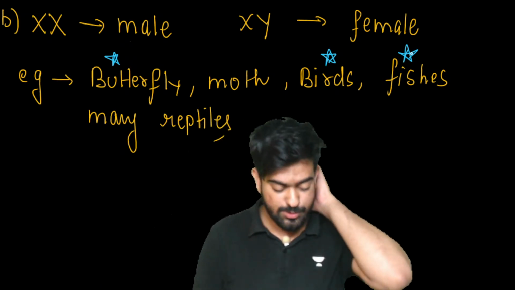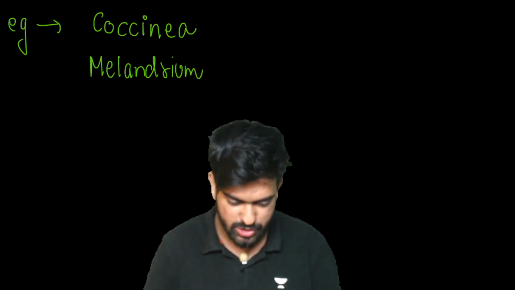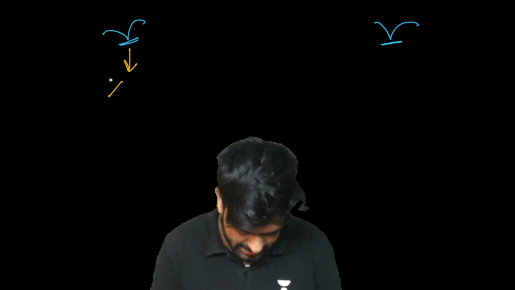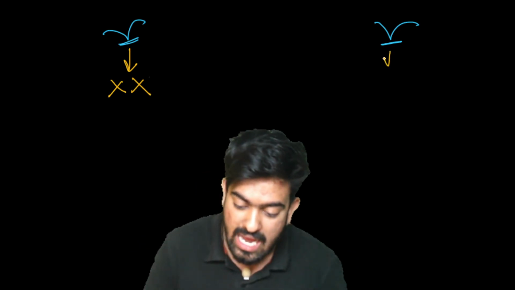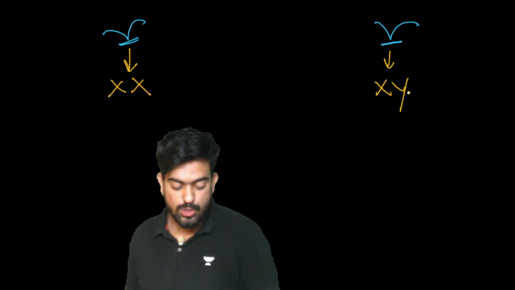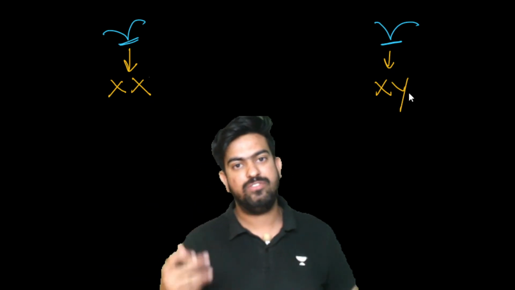Great. Now, let's move on and let's understand about the situation here. So, let us make a bird. These two are the birds. So, what is going to happen, sir? If this bird is containing XX chromosome and this bird is containing XY chromosome, which one will be male and which one will be female?